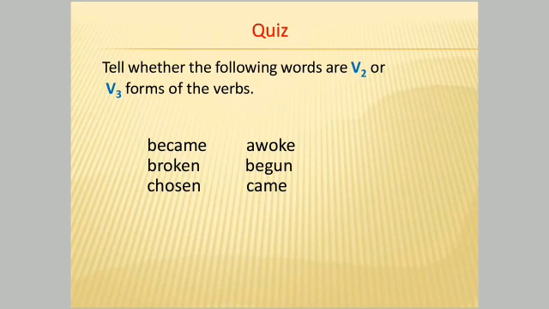Next word is awoke. And the base verb is awake. Awake, awoke. So awoke is second form of the verb. Next word is begun. You tell me the answer. Yes, this is third form of the verb. And next word is came. Come, came, come. So came is the second form of the verb. Correct. If all the answers are correct, just pat yourself.